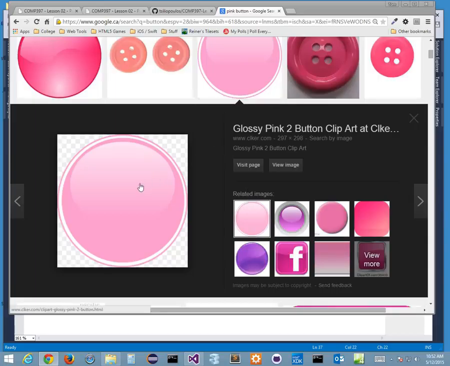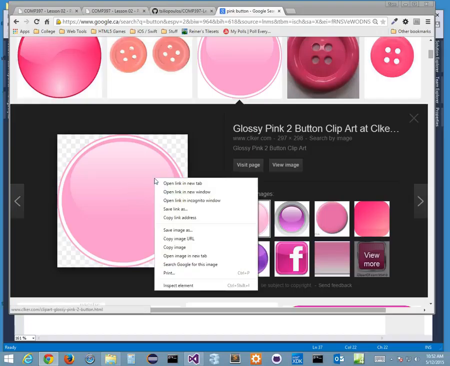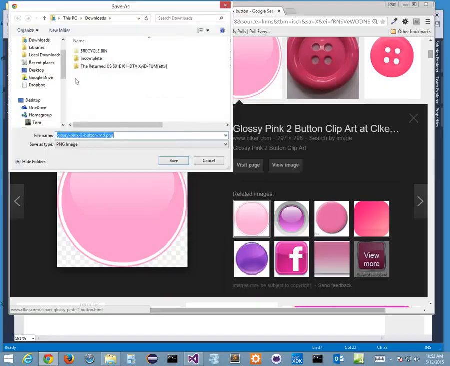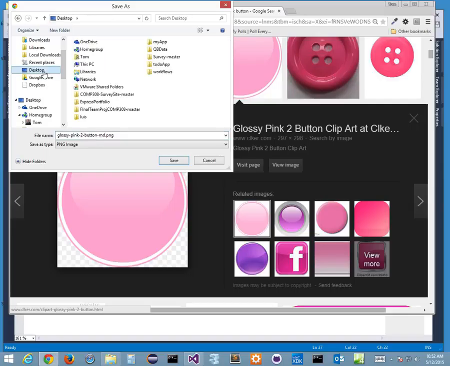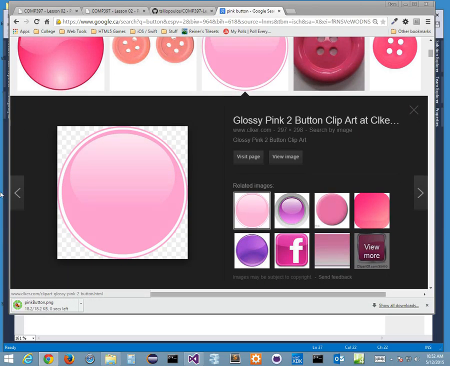All right. Okay, this button. I want to use this pink button, right? Because Sonia likes pink. Let's do it. So I'm going to go here, and how do I get this thing? Of course, I'm going to right-click and save image. I'm going to put this on my desktop for now, and I'm going to call this my pink button, dot pink. Okay, cool. So I've got my pink button.